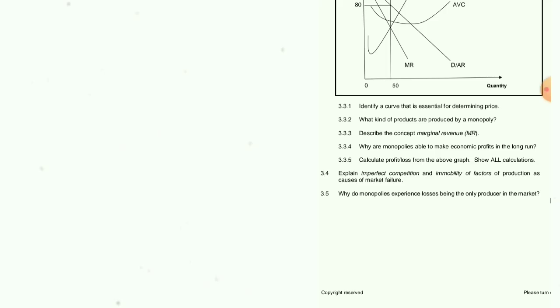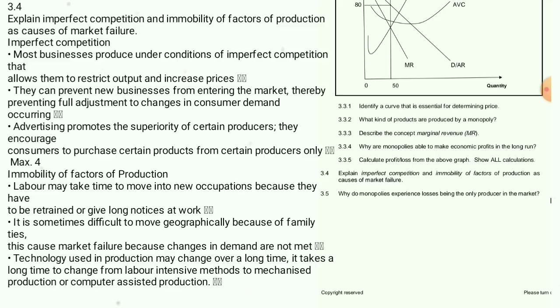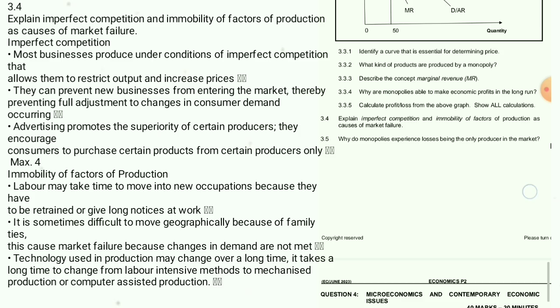Labor may take time to move into a new occupation because they have to be retrained or give long notices at work. It is sometimes difficult to move geographically because of family ties. This causes market failure because changes in demand are not met. Okay, that's it. 8 marks.